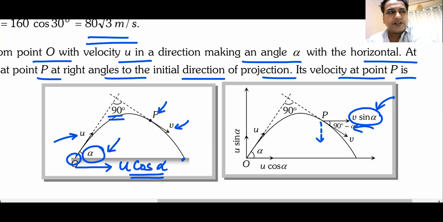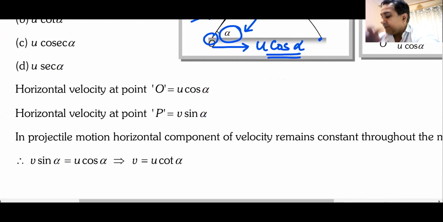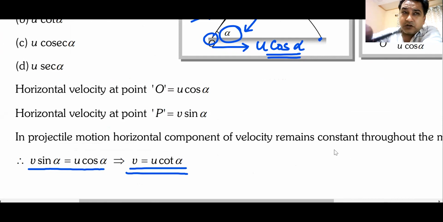Should they be same or should they be different? U cos alpha is the horizontal component at the beginning. V sin alpha is the horizontal component when it becomes 90 degrees with the original. Should they be same or should they be different? They must be same. That means V sin alpha must be equal to U cos alpha. That means V should be U cot alpha.